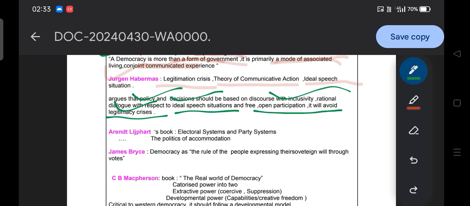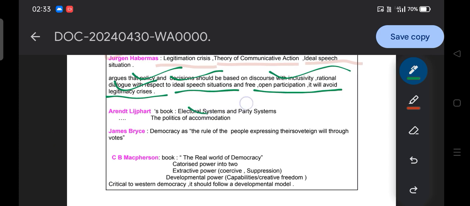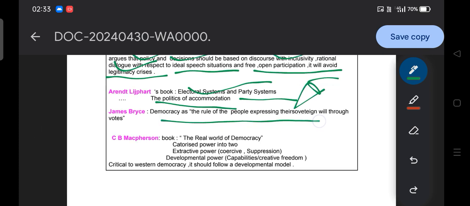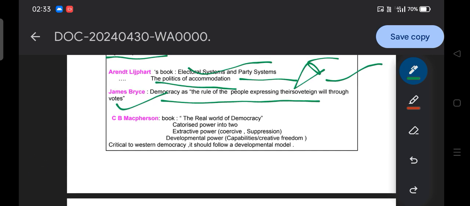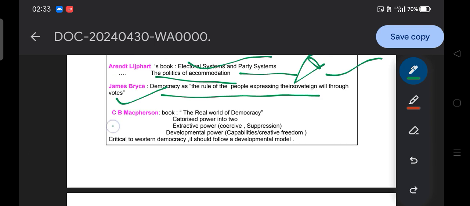Moving to the next, R.N. Lijphart wrote a book, Electoral Systems and Party Systems and Politics of Accommodation, so it can be asked. Then James Bryce's statement: democracy is the rule of the people expressing their sovereign will through the votes. So James Bryce's statement can be asked. Then C.B. Macpherson wrote a book, The Real World of Democracy,